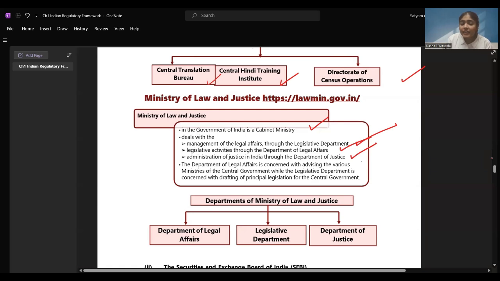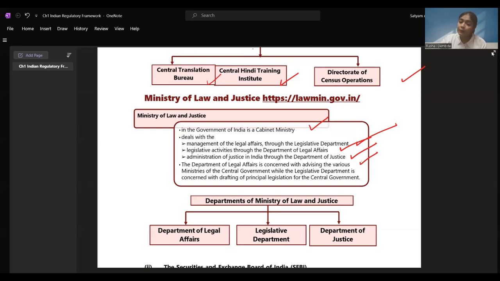Then, the Department of Legal Affairs is concerned with advising various ministries of the central government. This department, which we are going to discuss further, is concerned with advising the various ministries of the central government on legal matters, while the Legislative Department is concerned with drafting principal legislation for the central government. What all laws are going to be implemented by the central government are drafted by the Legislative Department, and the Department of Legal Affairs is going to give advice to the central government.